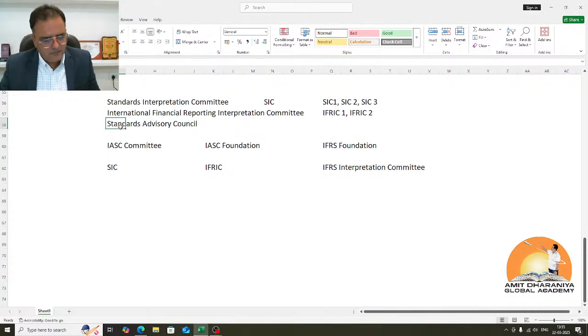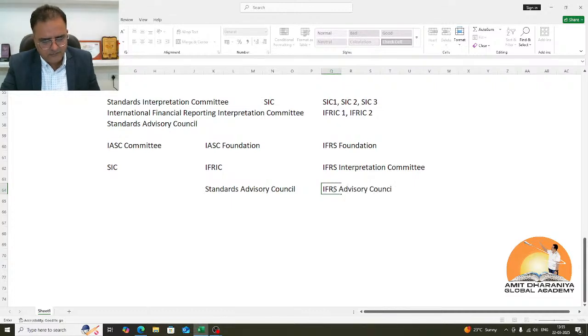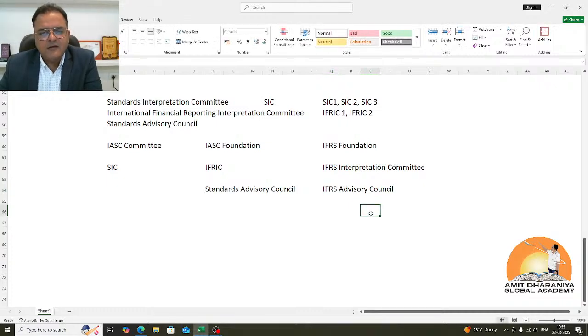The Standards Advisory Council is known as the IFRS Advisory Council. So things are getting easier today. The IFRS Foundation is the monitoring body.